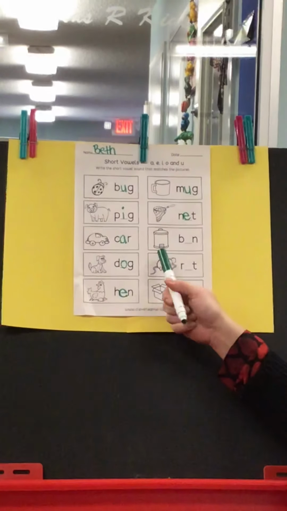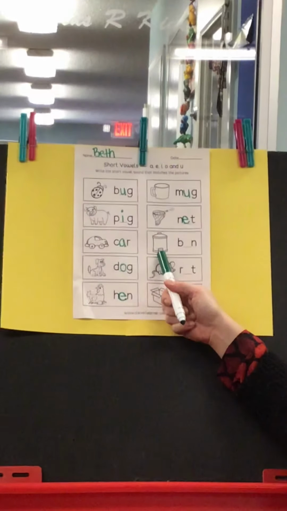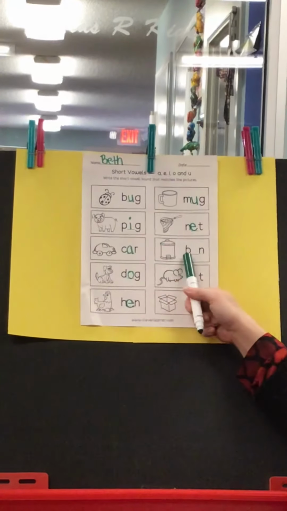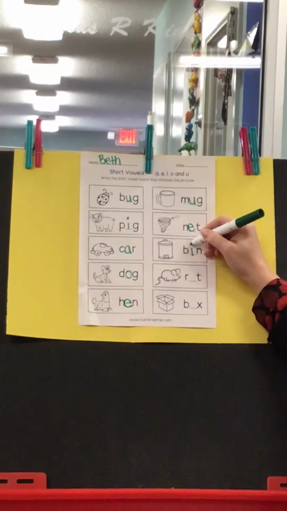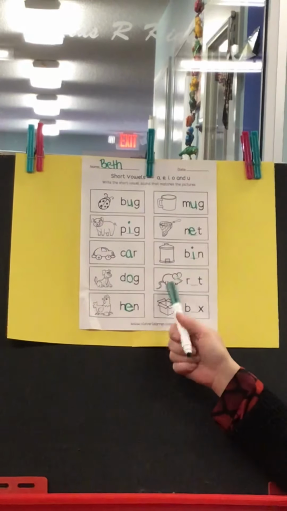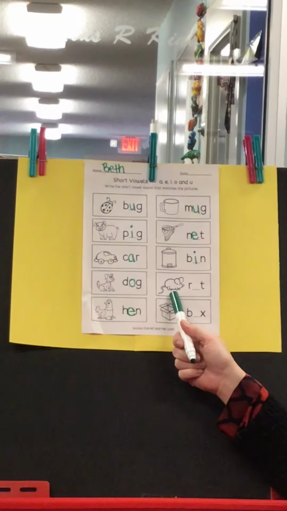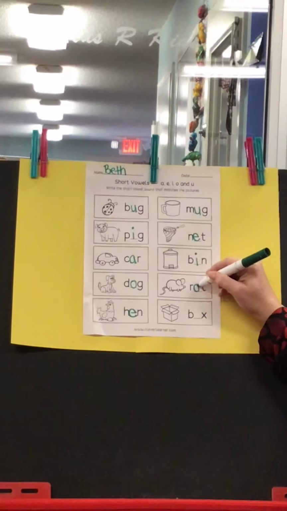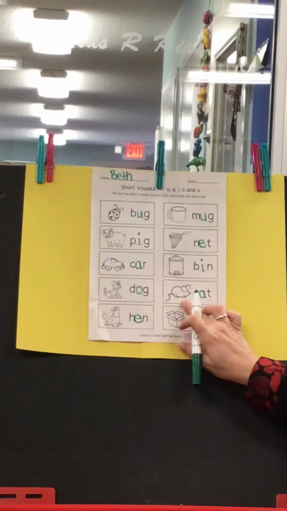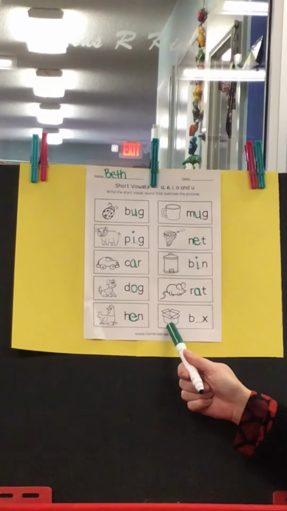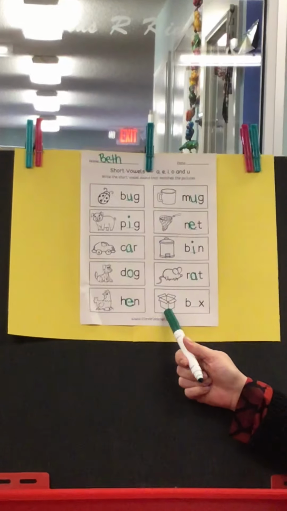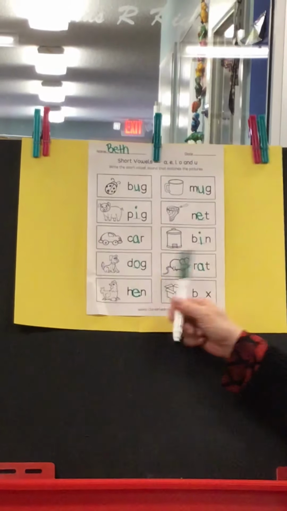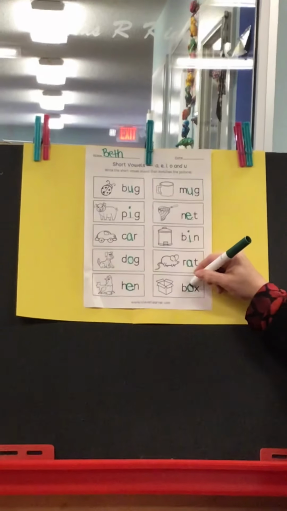I think this is a bin. Bin. So it's just like the pig. Bin. It's the short I sound. All right. And this one is a rat. Rat. That's the short A. This is a much better example for short A than that one was. All right, last picture is a box. Easy, right? Box. It's the short O.